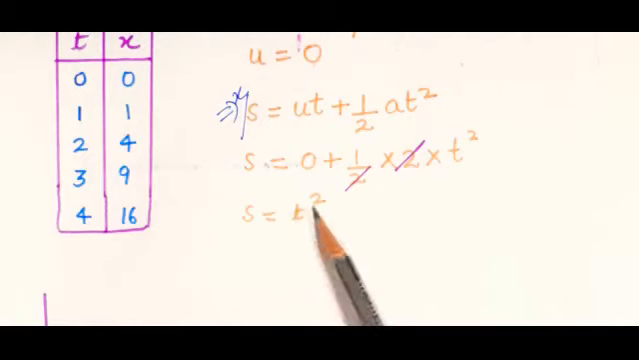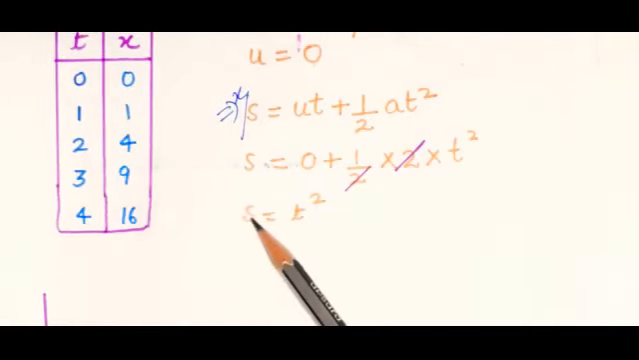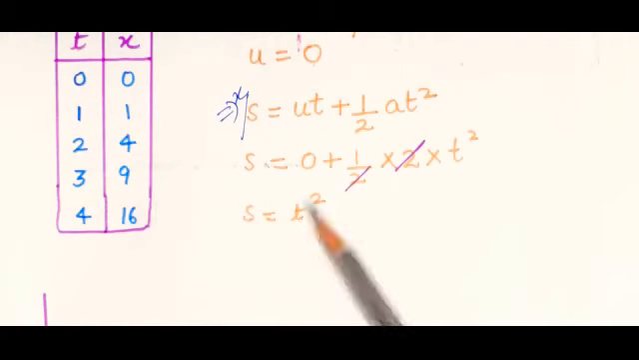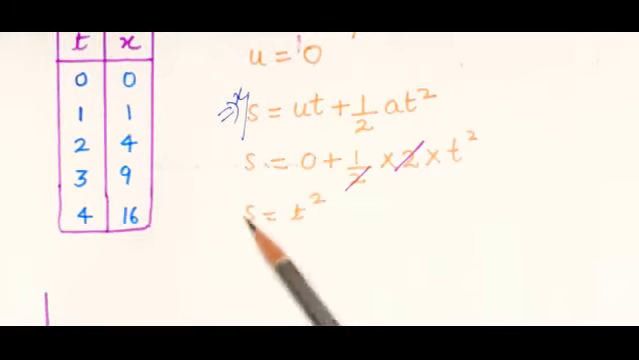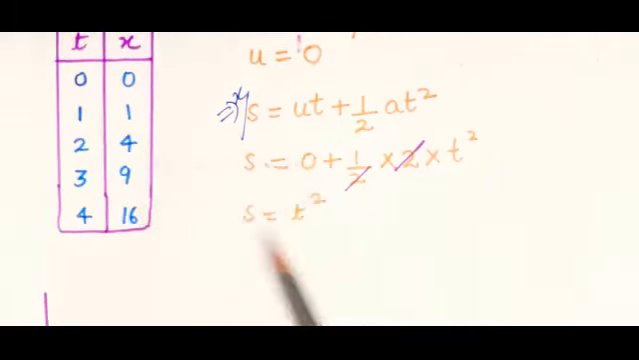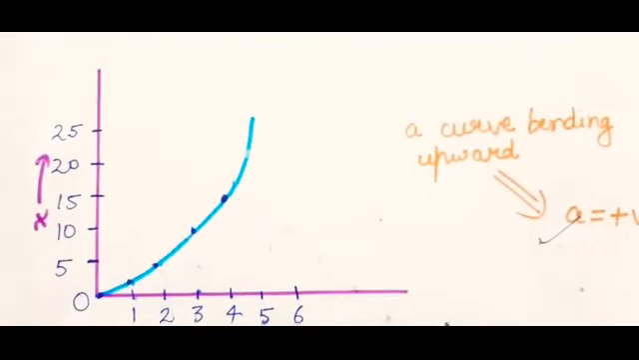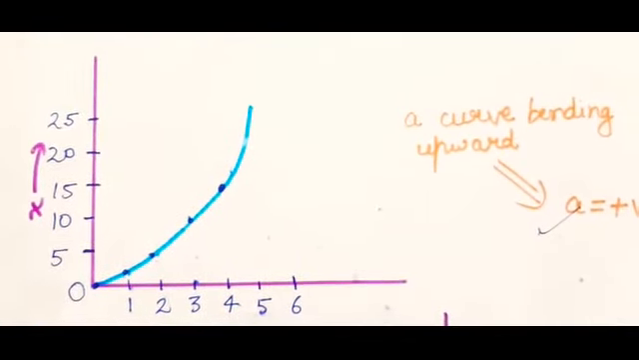So when time is 0, 0 square, the distance will be 0. When time is 1, 1 square, distance will be 1. When time is 2, distance will be 4. Time is 3, distance will be 9. Time is 4, distance will be 16. So you can get these values by applying this formula. After you have got this table, just start plotting a graph. Students, when you plot the graph, you will obtain this kind of graph.